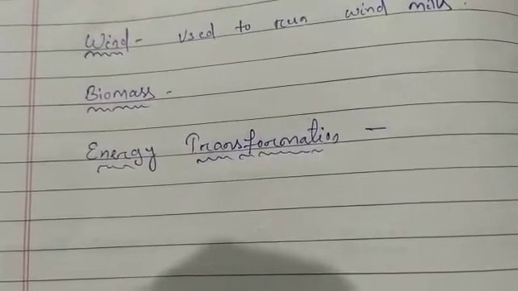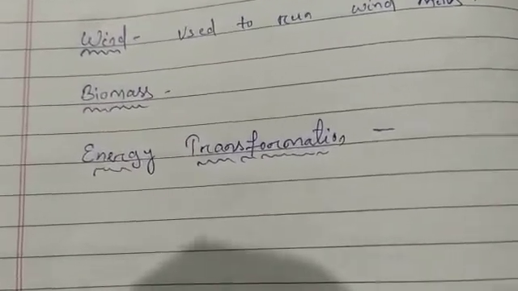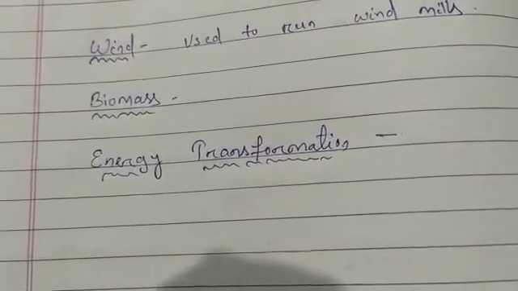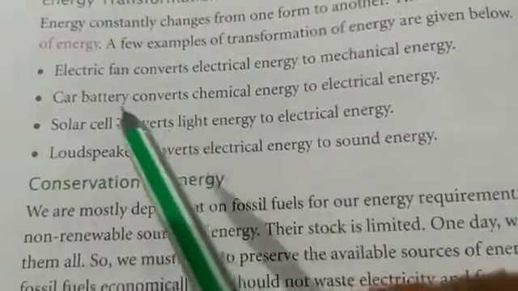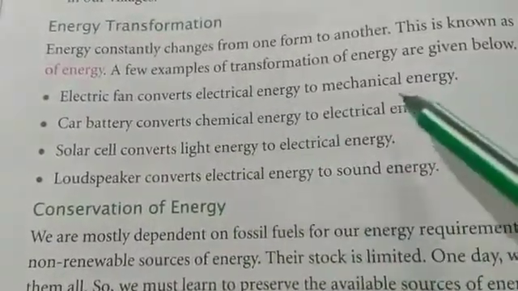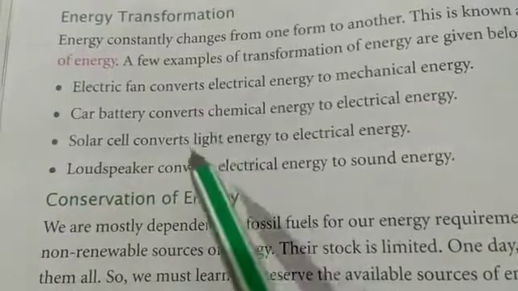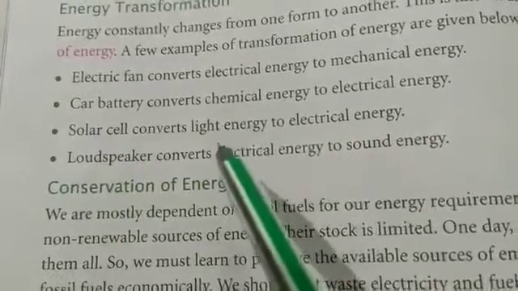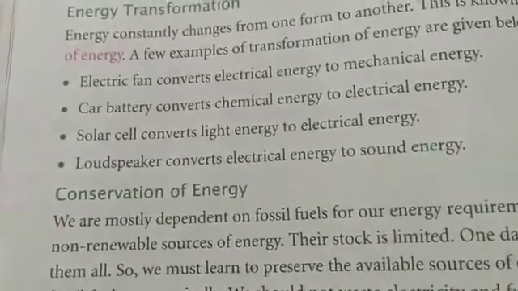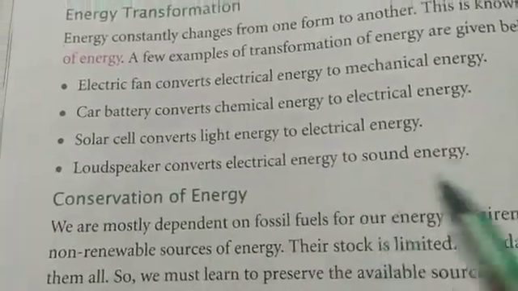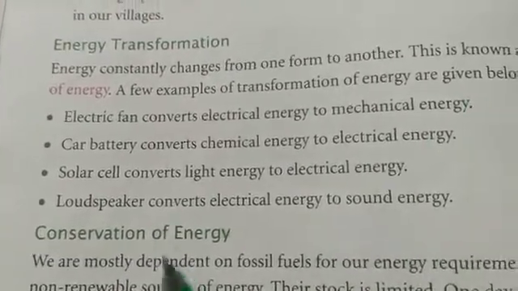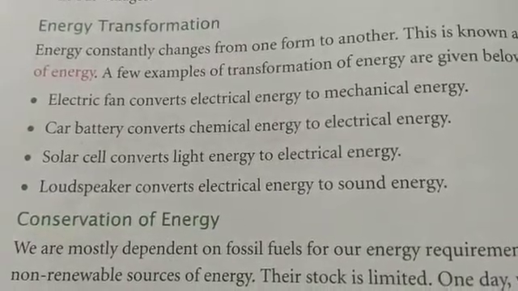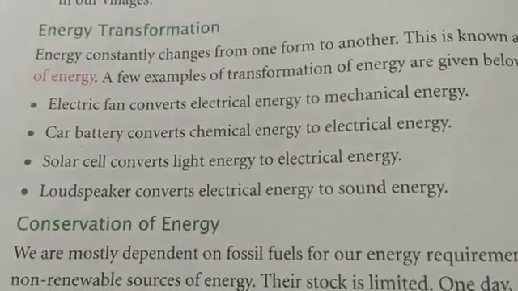An electric fan converts electrical energy to mechanical energy. So here transformation takes place, energy changes from one form to another. A car battery converts chemical energy to electrical energy. A solar cell converts light energy to electrical energy. A loudspeaker converts electrical energy to sound energy. So these are energy transformations. Energy constantly changes from one form to another form, and that change is called transformation.